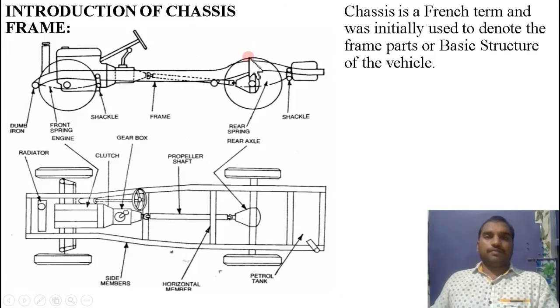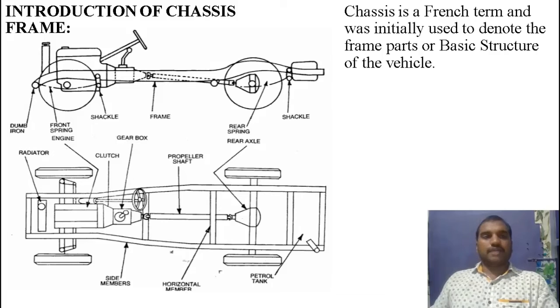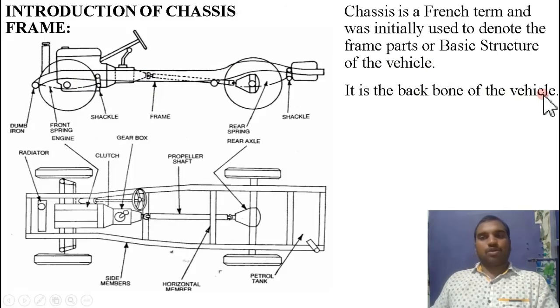So if you observe the first point related to the chassis frame, chassis is a French term, right? Chassis is a French term and was initially used to denote the frame part or basic structure of the vehicle. So initially we called it a frame part or a basic structure of a vehicle. It is a word that came from the French term chassis. So it is the backbone of the vehicle, because the remaining parts are mounted on the basic structure.